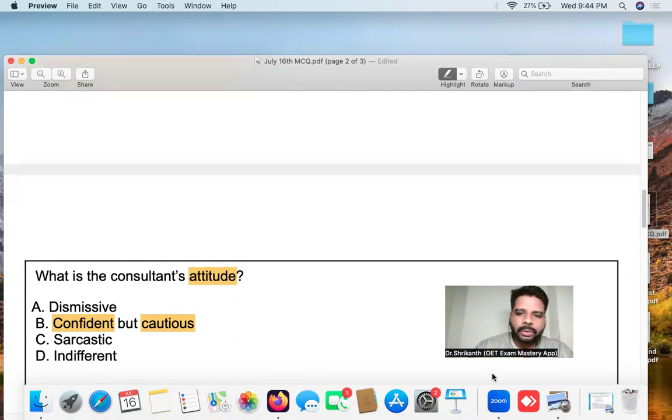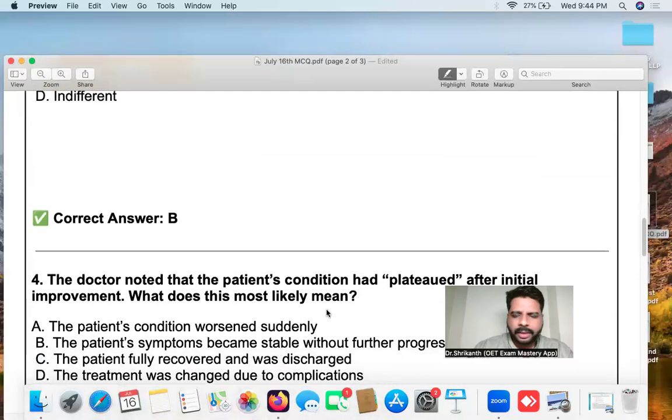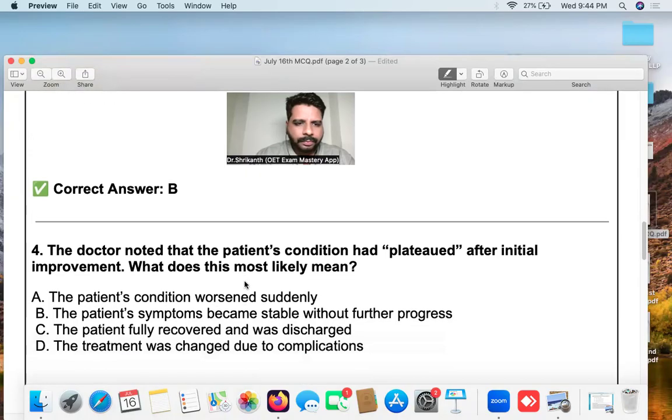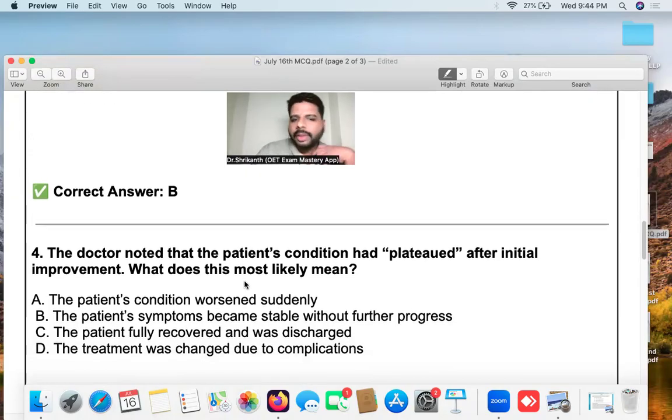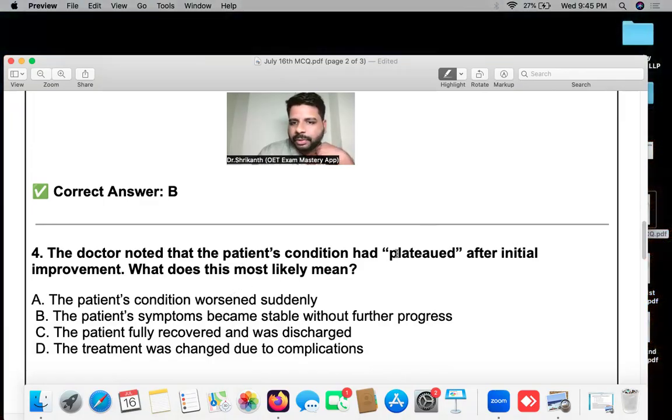So now let's go to the next question. I think it's the fourth question, right? So this is the fourth question. The doctor noted that the patient's condition has plateaued after initial improvement. What does this most likely mean? So this is a vocabulary question. The patient's condition has plateaued. So what is the meaning of plateau over here?